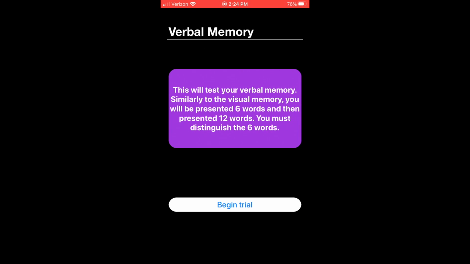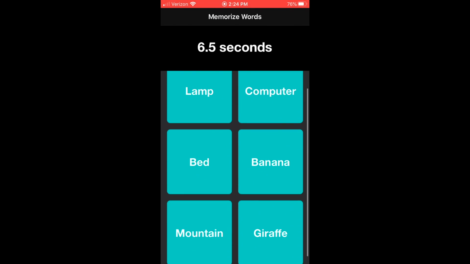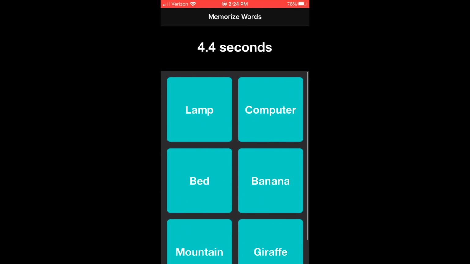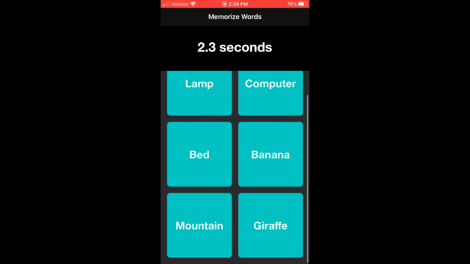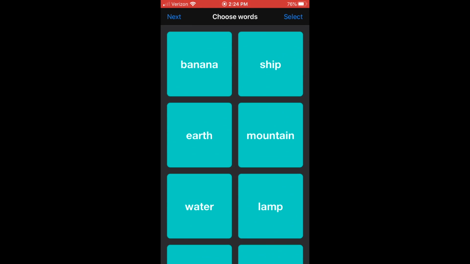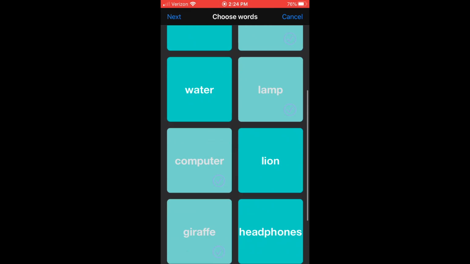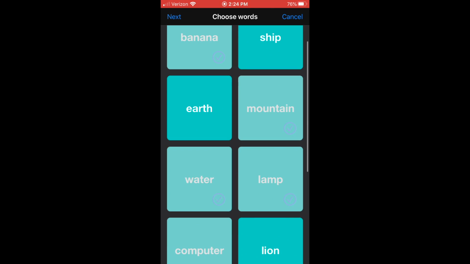Next is verbal memory. Similar to the visual memory, the user must memorize these 6 words. Now the user must choose the 6 previous images. You're still able to select and deselect the images as well.